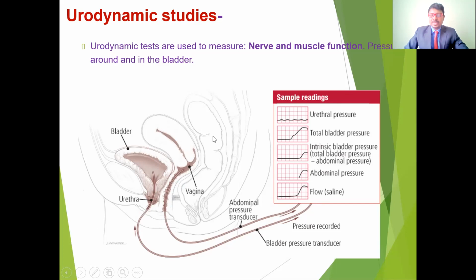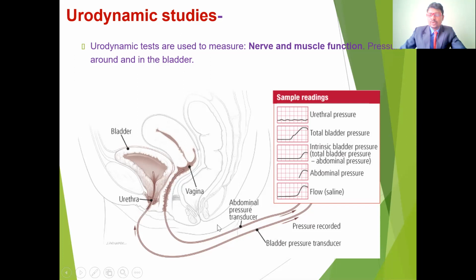These catheters are going to give the pressure. They will explain the pressure inside the bladder and also the pressure inside the rectum. So these are going to give the pressure inside the urethra and the bladder pressures, intrinsic bladder pressures, abdominal pressures, and also the flow of urine. It is going to give clear information about the urine and also the bladder as well as the urethra.